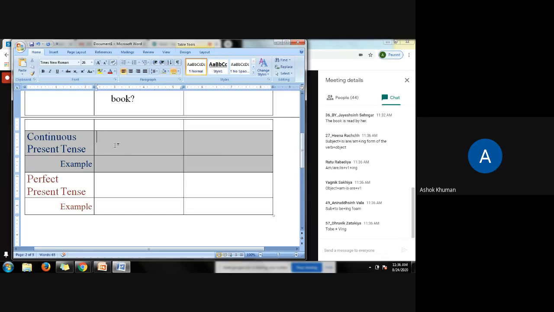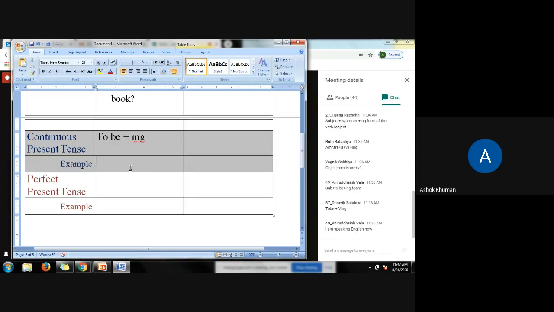Okay, so we put the to be according to the tense. If it is present tense, then it would be am, is, are, or if it is past tense, then it would be was or were. So to be plus ing, the base form V1 plus ing, obviously. So this is how it is written. Example, active form, continuous present tense. I am speaking English now.